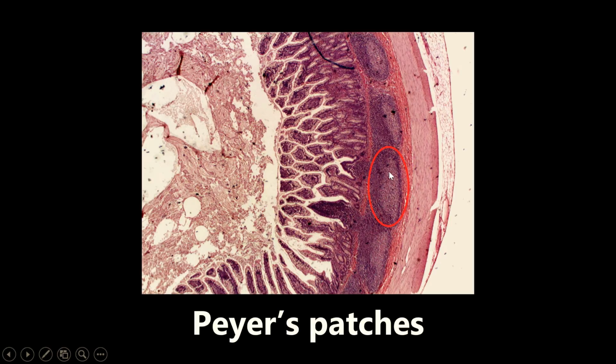A couple other things to note is that Peyer's patches contain M cells, which are basically the antigen presenting cells of the gut, of the GI system, and that also the B cells in the germinal center of these Peyer's patches can produce secretory IgA. So it's important to know that IgA is kind of the main antibody of the gut, of the entire GI system, and one of the places that they are produced is here by the B cells in the Peyer's patches.